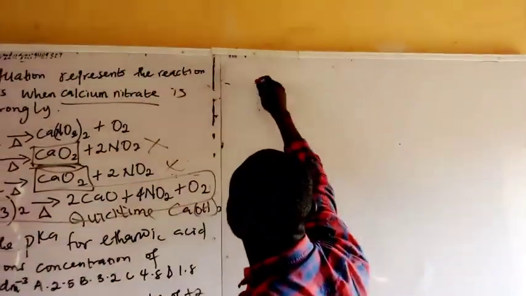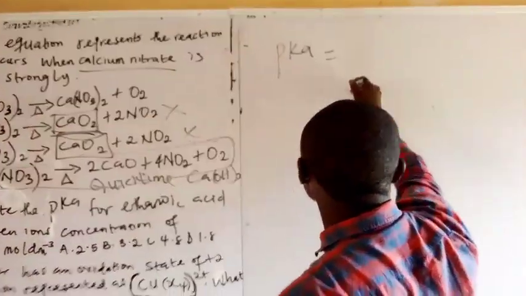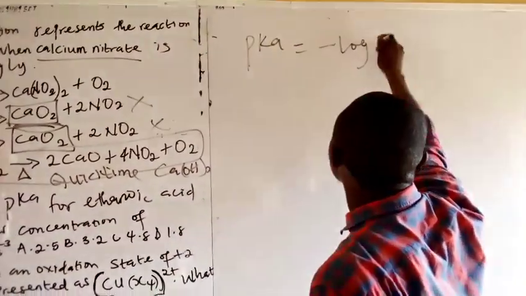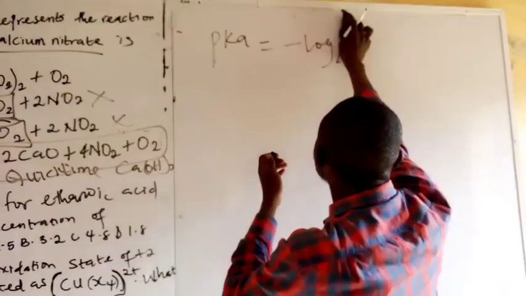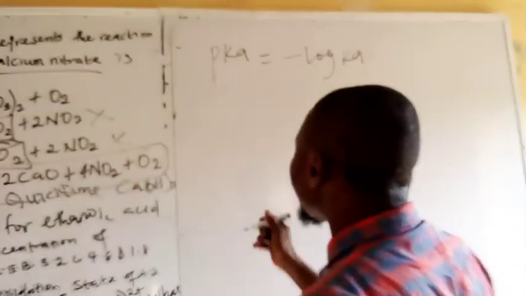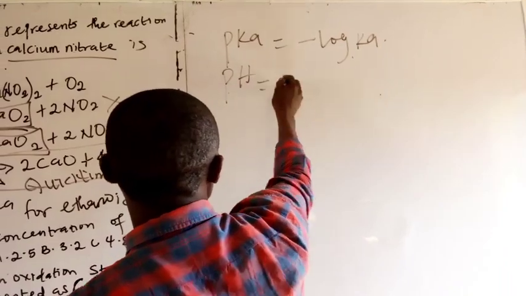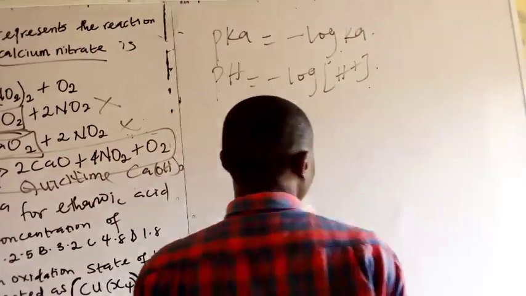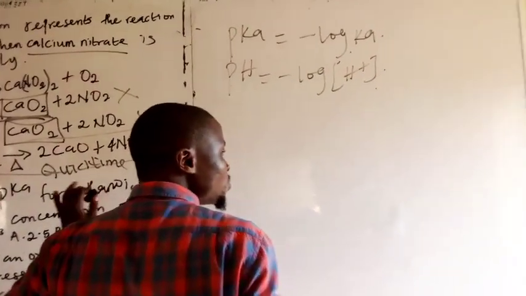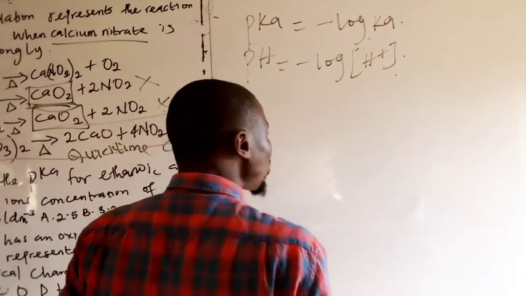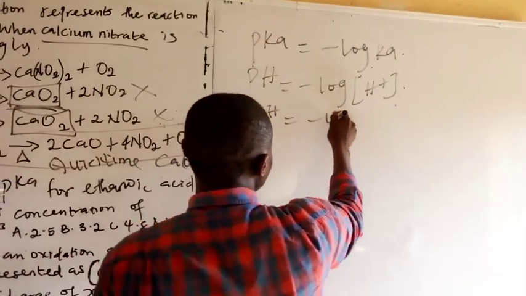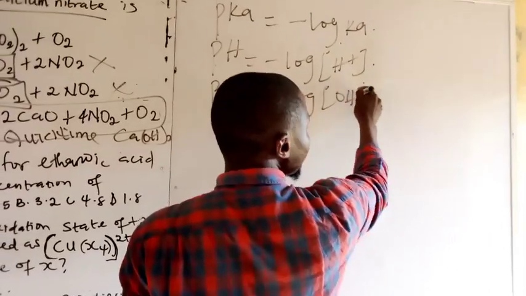Ladies and gentlemen, there's a formula that says pKa is equal to minus log Ka. There's a relative formula that says pH is equal to minus log concentration of hydrogen. These are the formulas that you require to solve questions under this topic. Then we have pOH equals minus log OH minus.